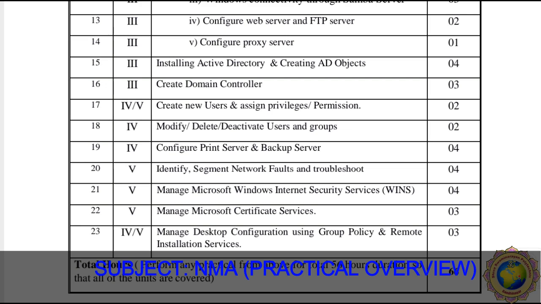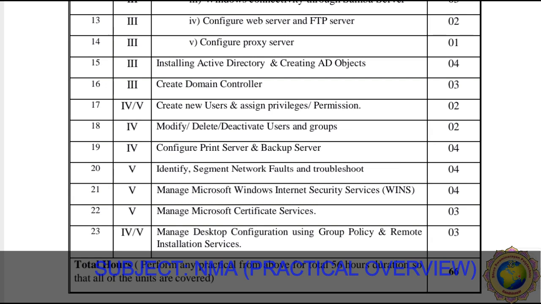Then manage Microsoft certificate services, and then manage desktop configuration using group policy and remote installation services. So dear all students, perform all these practicals, or any of the practicals from above, for the total 56-hour duration, so that all of the units are covered.